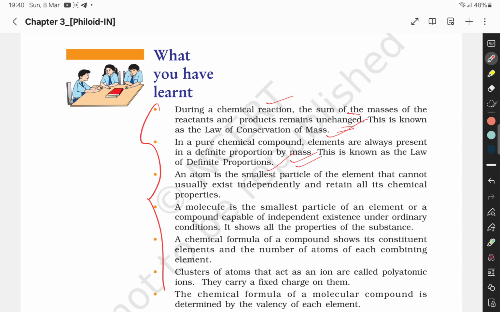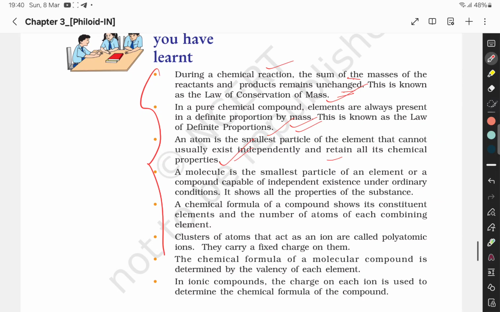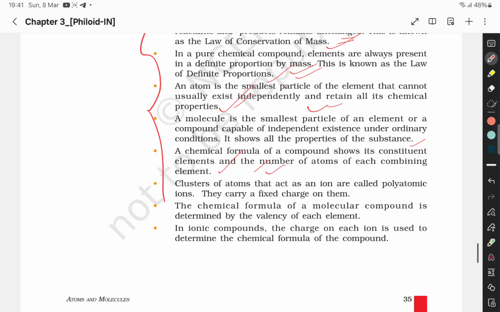An atom is the smallest particle of an element that cannot usually exist independently and retains all its chemical properties. A molecule is the smallest particle of an element or a compound capable of independent existence under ordinary conditions. It shows all the properties of the substance. A chemical formula of a compound shows its constituent elements and the number of atoms of each combining element. A cluster of atoms that acts as an ion is called a polyatomic ion. They carry a fixed charge. The chemical formula of a molecular compound is determined by the valency of each element. For an ionic compound, the charge of each ion is used to determine the chemical formula.